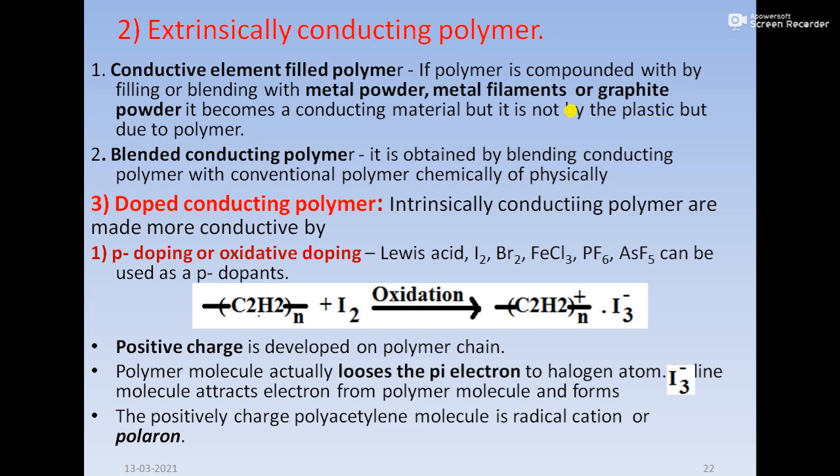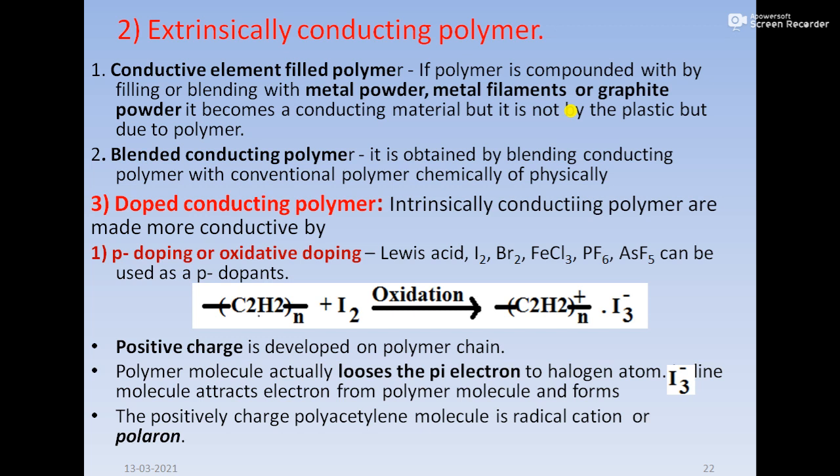P-doping means we create positive charge on the polymer chain by oxidation using a Lewis acid, and in n-doping we create negative charge on the polymer chain by reduction using a Lewis base. First is p-doping, which is also called oxidative doping.